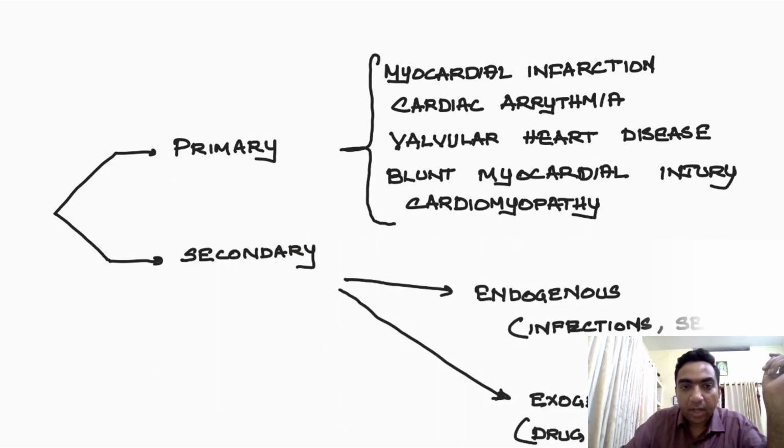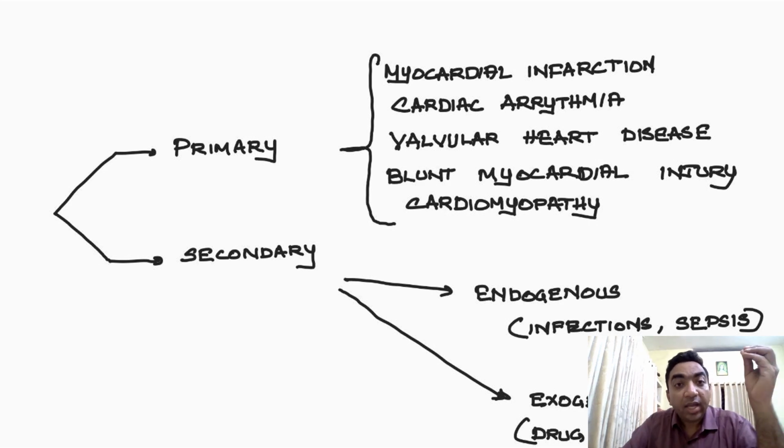All these primary causes of the heart can produce cardiogenic shock. Coming to the secondary causes, they can be either exogenous or endogenous. Exogenous cause: we sometimes hear celebrities dying of drug abuse. It is due to the suppression of the heart by the drugs, resulting in cardiogenic shock. Endogenous cause is due to infections and sepsis, where the toxins have a suppressive action on the heart. Next, we come to obstructive shock.